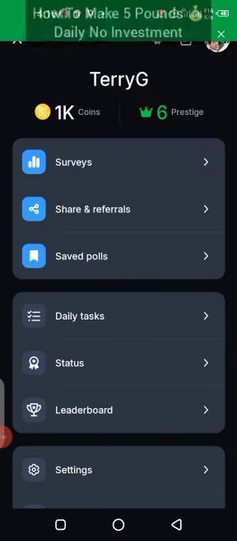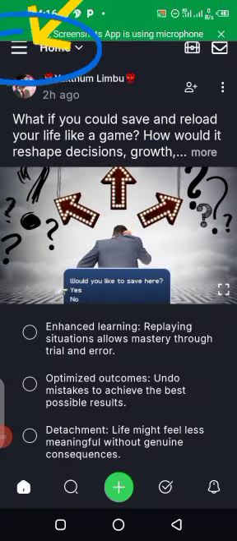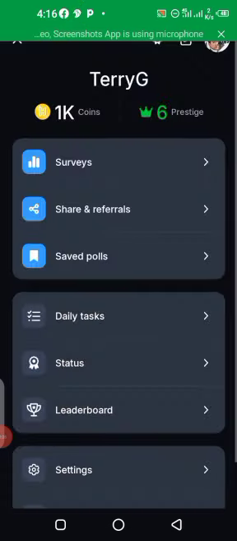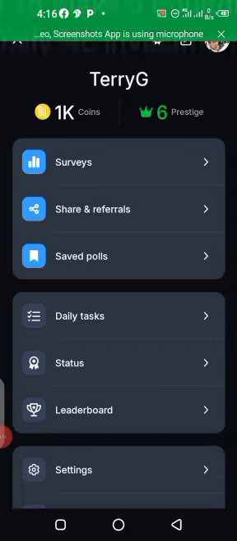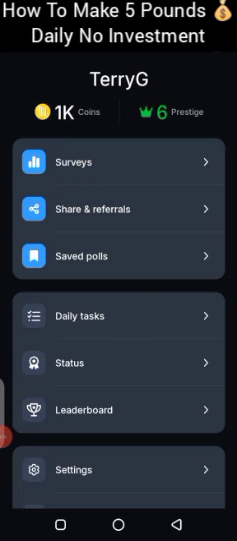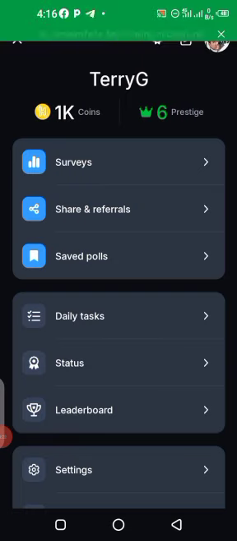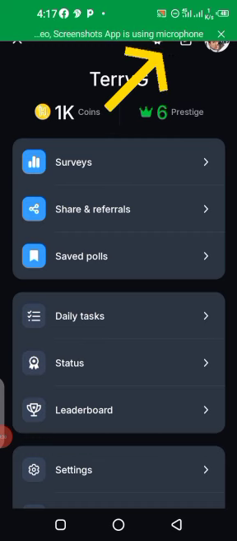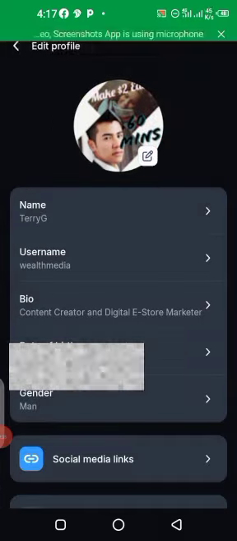So what you do is you click here. Let me click it again. You see these three hamburger lines at the top left of your dashboard, you tap on it to open the profile menu, and then the first thing you do is to click on your profile. You see the profile here. That's by your top right. You see it has like a pencil icon. You click on it next to your profile picture. You click on it, so it's going to open your profile.